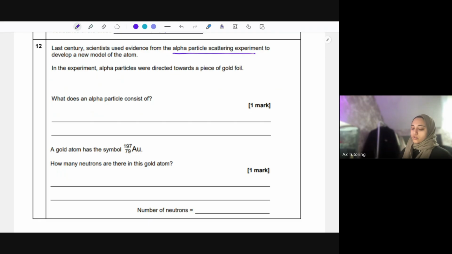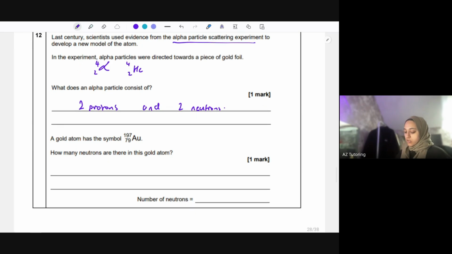This is 2 protons and 2 neutrons. This is why sometimes they compare it to a helium atom, because the helium atom has 2 protons and 2 neutrons as well. So you might see an alpha particle as 4-2, or you might see it as helium 4-2 like that as well. A gold atom has that symbol. How many neutrons are there in this gold atom? You're just doing 197 minus 79, so the mass number minus the atomic number. 197 minus 79 gives me 118 neutrons.